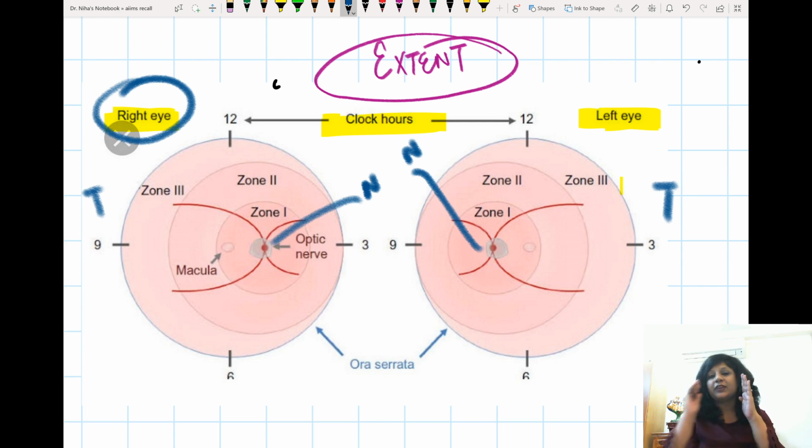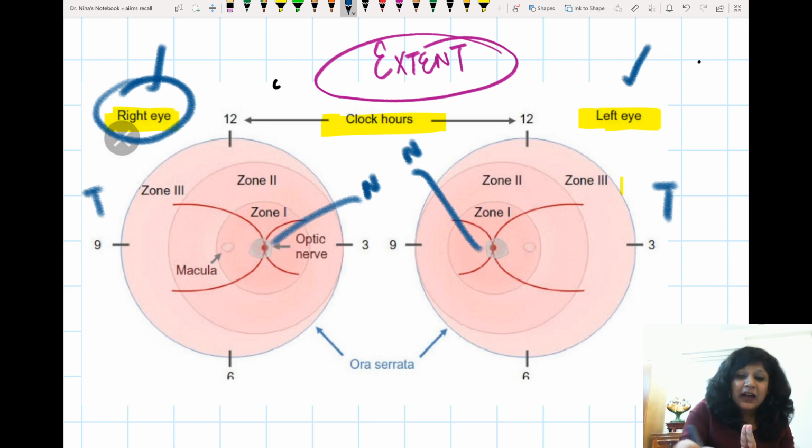So temporal of the right eye will lie on the right side and temporal of the left eye will lie on the left side. So macula areas will be on the temporal side, and nasally we have the optic disc. So even if the nomenclature of right eye and left eye is not given, you should be able to label whether it is the right eye or the left eye. One thing. Now second thing.